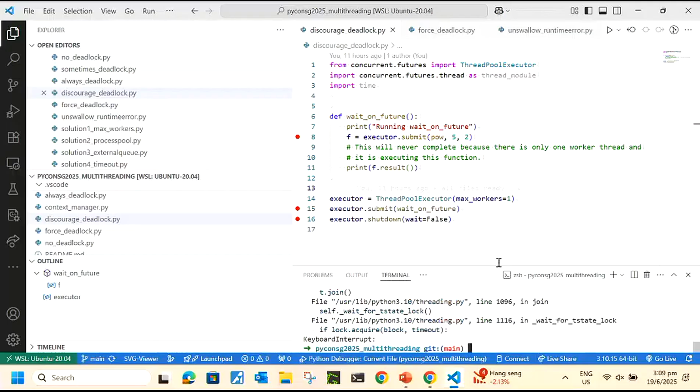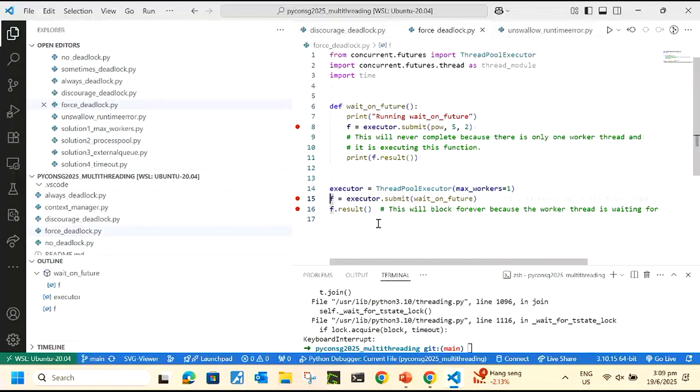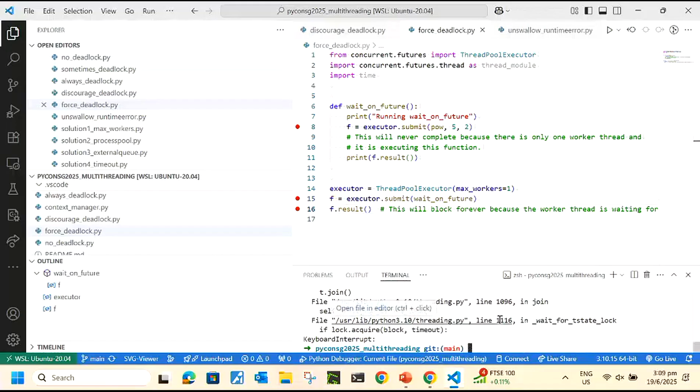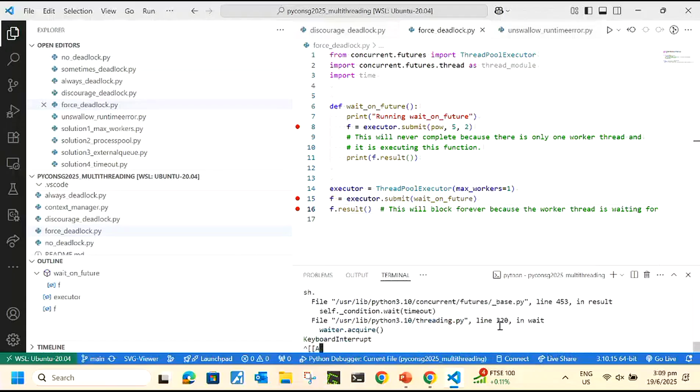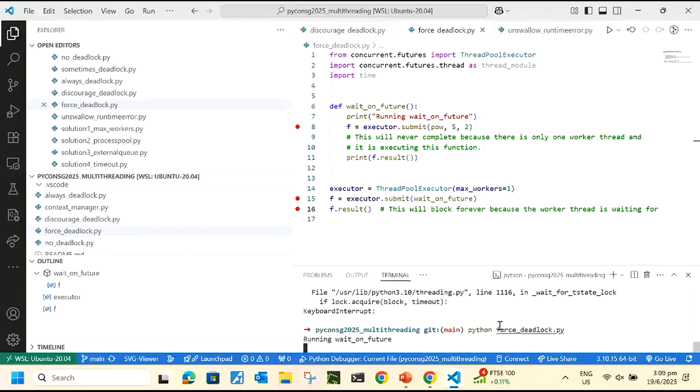Okay, I'm going to go to the next one, force deadlock. How does force look like? The only difference is f.result. To do an f.result, you first have to get a handle of the f, right? Previously, in line 15, we did not assign the executor submit to f. Now you just assign it and hold it so that you can wait for the result. You will see that this is permanent blocking. Force. Okay, block, there's nothing interesting here. I'm pretty sure that you will always block based on the theory and based on stepping in. There's nothing to see here.